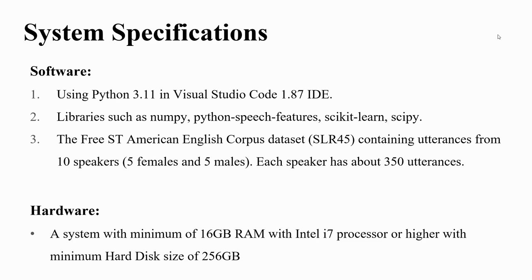System specifications: we have both software and hardware requirements. Coming to the software requirements, we need Python 3.11 in Visual Studio Code and libraries such as NumPy, python_speech_features, scikit-learn, and SciPy. These are used for numerical applications, for extracting MFCC features, for GMM methods, and for all those tasks. And we took our dataset from the free ST American English corpus dataset.